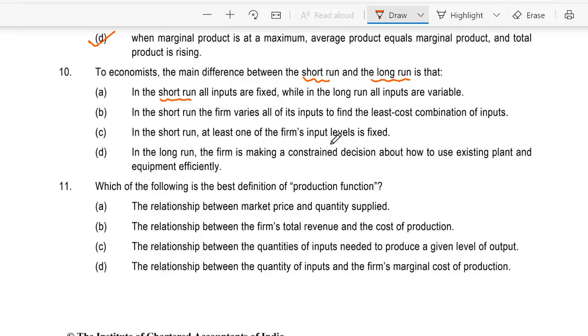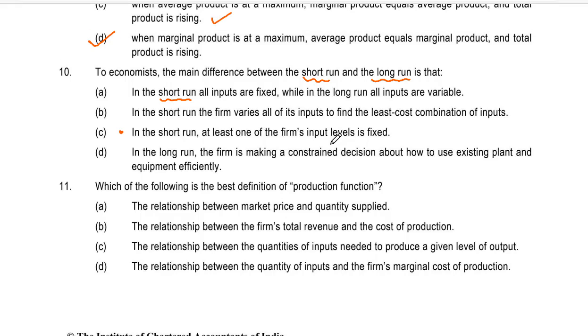So this is wrong. B. In the short run, the firm varies all the inputs to find the least cost combination of inputs. See, in the short run, at least one of the firm's input levels is fixed. Correct? And in the long run, the firm is making a decision about how to use existing plant and equipment efficiently. So the answer is C.